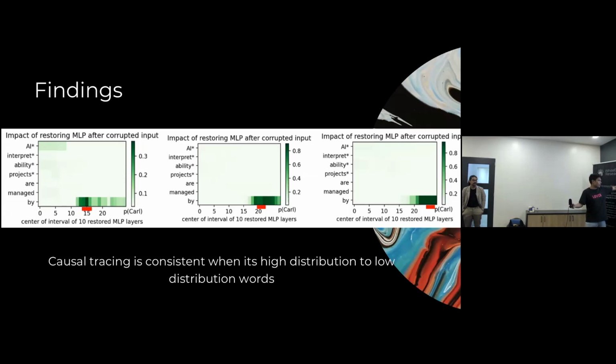It doesn't know the subject is AI interpretability projects. If you replace these layers over here with the model that knows the subject, then there's a high chance that it will output the correct answer, which is Carl. So I think causal tracing shows where the combination of all the information happens. But I'm not totally sure on that.